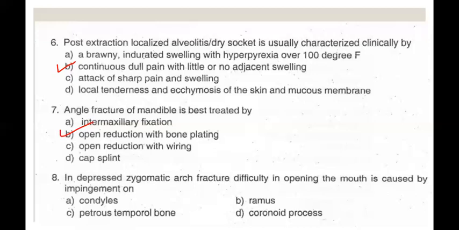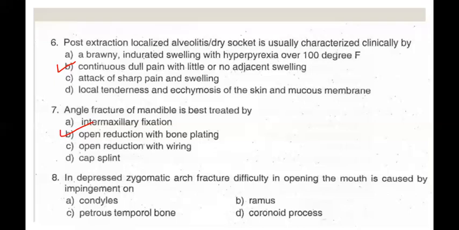Now question number 8. In depressed zygomatic arch fracture, difficulty in opening the mouth is caused by impingement on A, condyle, B, ramus, C, petrous temporal bone, and D, coronoid process. The right answer is D, coronoid process.